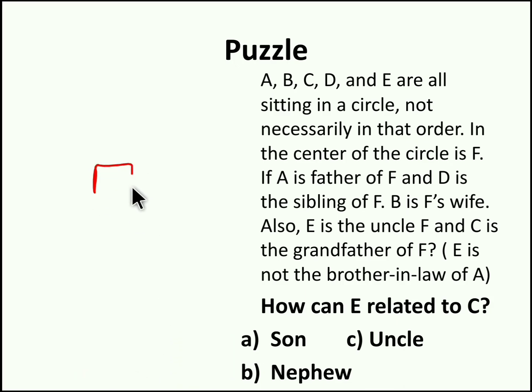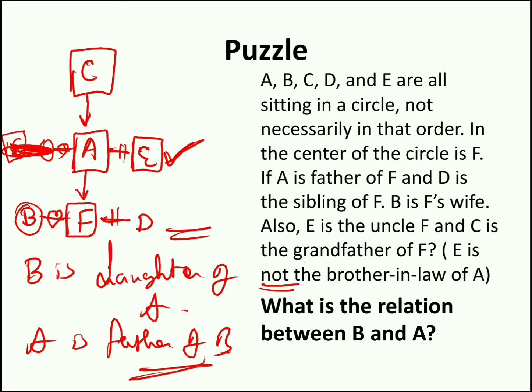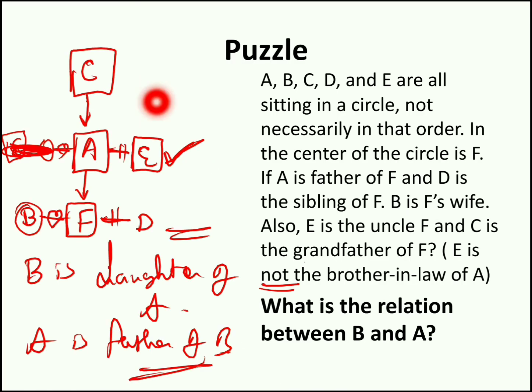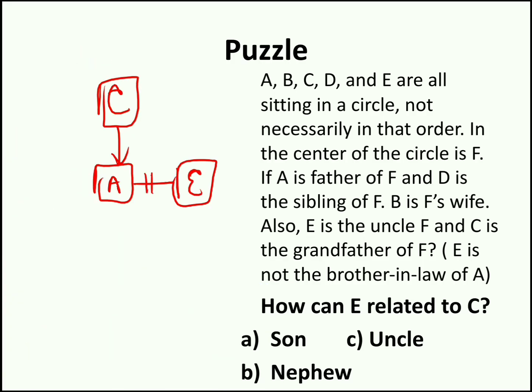Now A, so A's brother is E. Now still we haven't concluded where to keep C. So we have two options. You can keep C as the father of A. So if you keep C as the father of A, here also it's applicable. So C is grandfather of F, right? So C is grandfather of F is applicable in this first case.